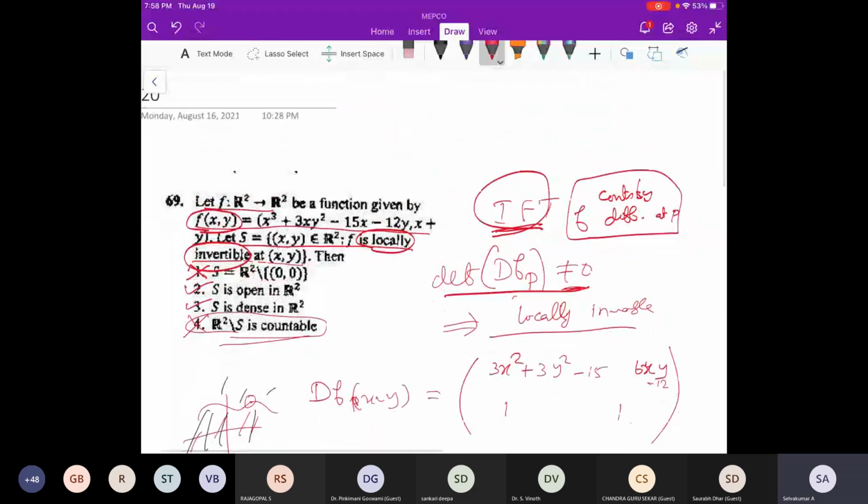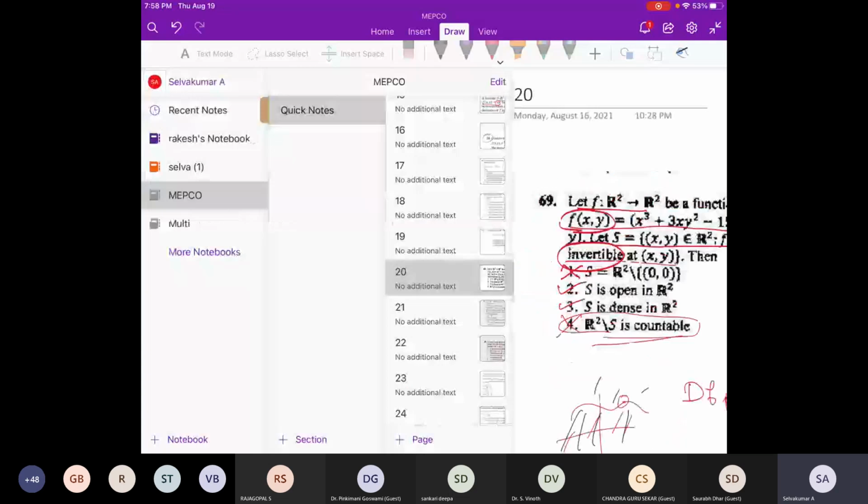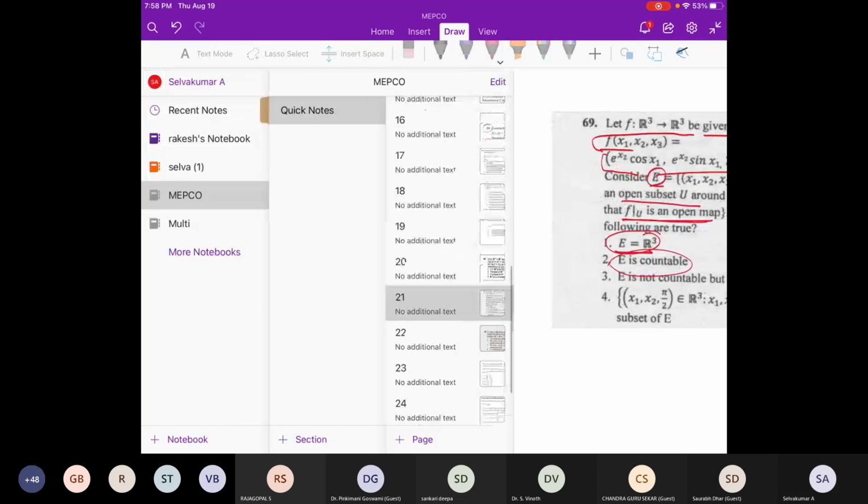This function is also like a polynomial kind of thing. Because of that, everything will be nice. Whatever the zero points are, they are also nice, meaning in the sense that, as I said, those are like local maximum, minimum, saddle kinds of points. I think this will be the answer to whatever he is asking. I think that is what he is asking, right? Yeah. Okay. Let's see. If you still have doubt, we can discuss.